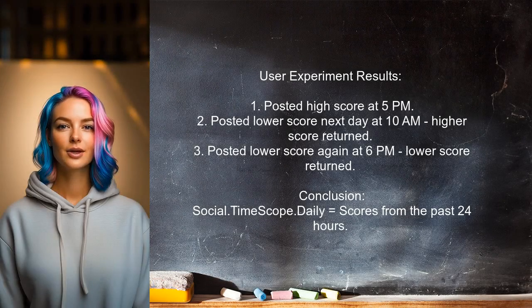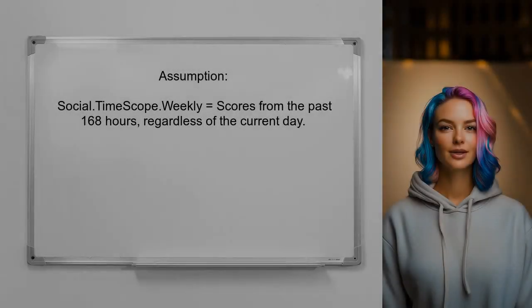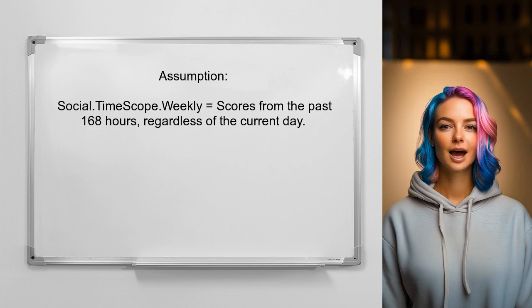One user conducted an experiment using timescope.today with load scores. They found that when they posted a high score at 5 p.m. and a lower score the next day at 10 a.m., the higher score was still returned. However, when they posted the lower score again at 6 p.m., which was more than 24 hours after the higher score, the lower score was returned instead. This indicates that social.timescope.daily retrieves scores from the past 24 hours, regardless of the specific date. The user assumes that the same logic applies to the weekly scope, suggesting that it also retrieves scores based on hours rather than specific dates.